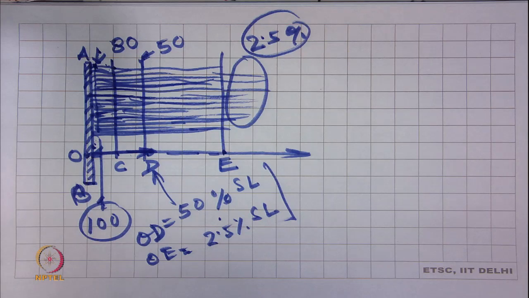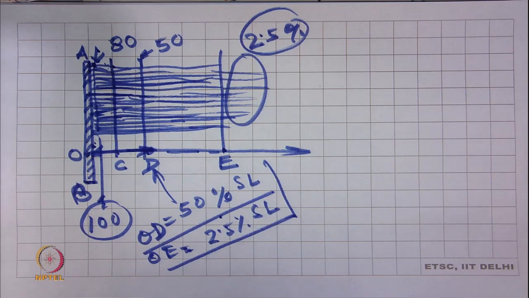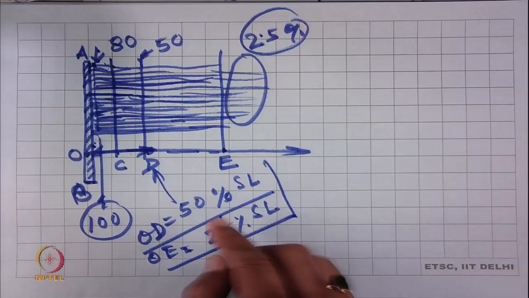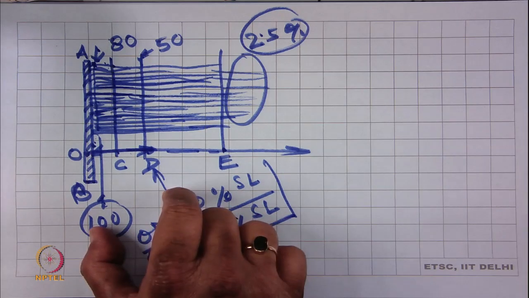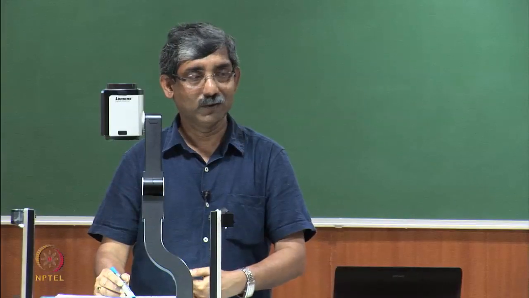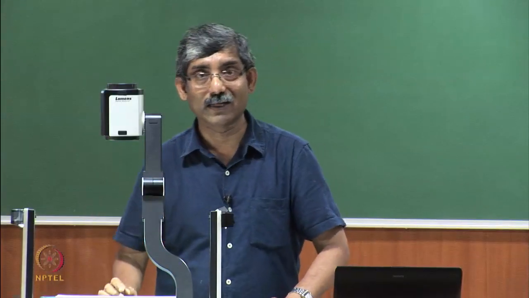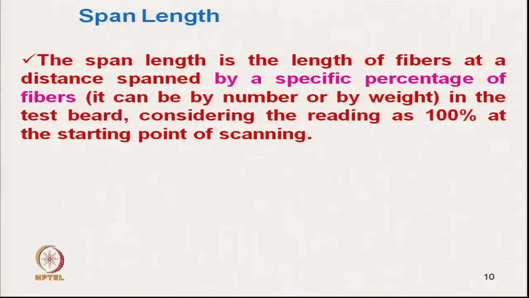One should be careful here: a higher percent means a lower span length. So, the 50% span length is lower in value than the 2.5% span length. This gives an idea about the total distribution of the fiber length.